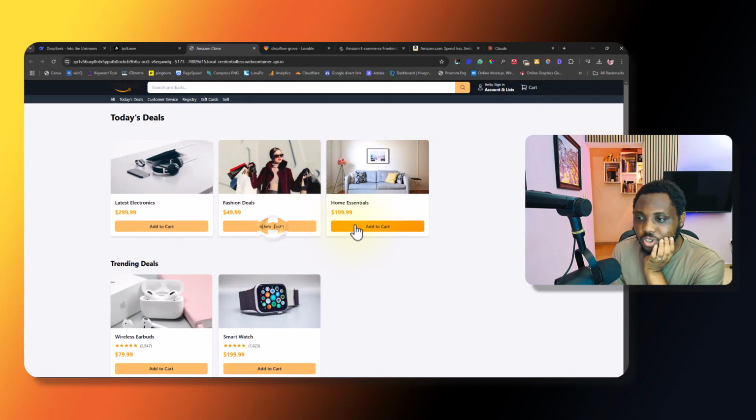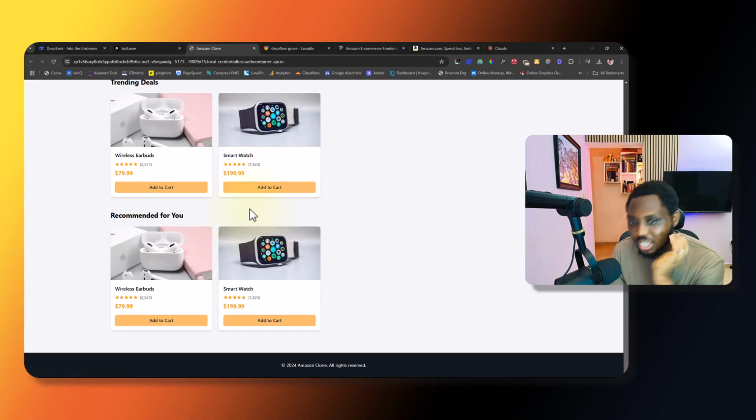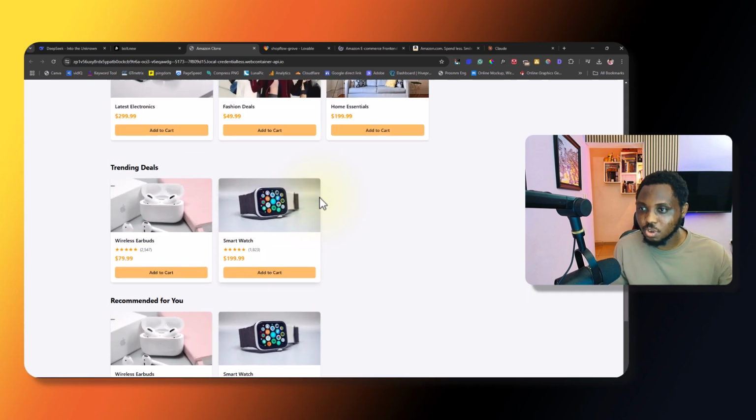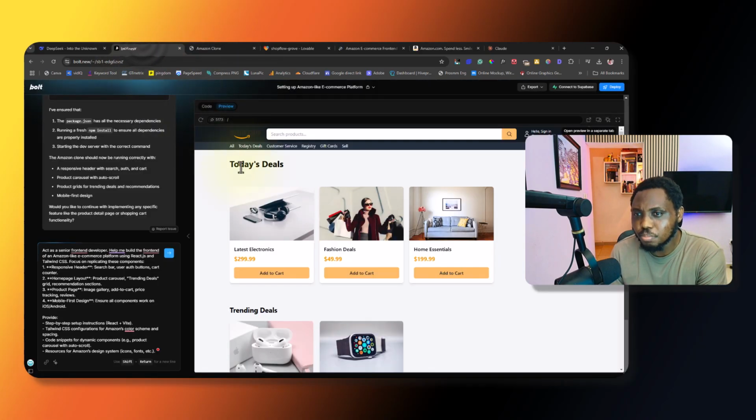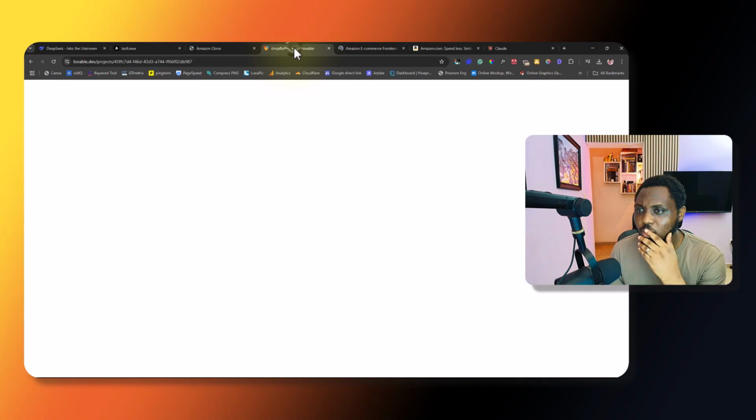Okay. So none of the buttons here is functional. Okay, definitely, because this is just for the UI. We've not been able to implement the e-commerce functionality, so I'm not expecting this to work really. Okay, I think this is good. We have to just give it a prompt to begin to add all the functionalities to this. And I think this is not a bad one from bolt.new. This is good.